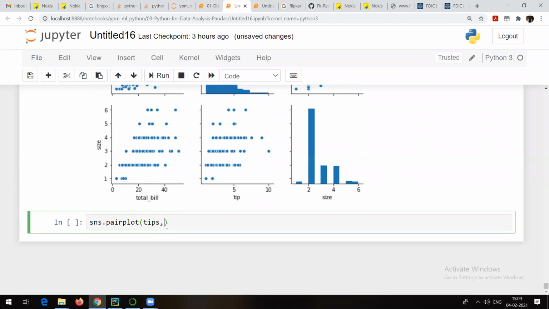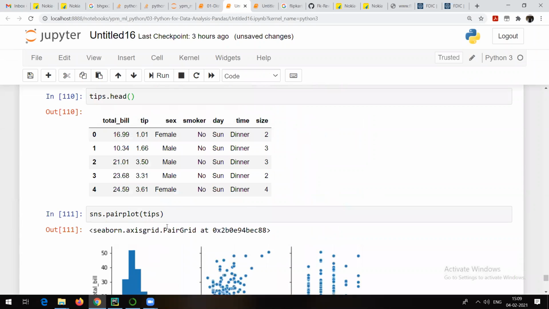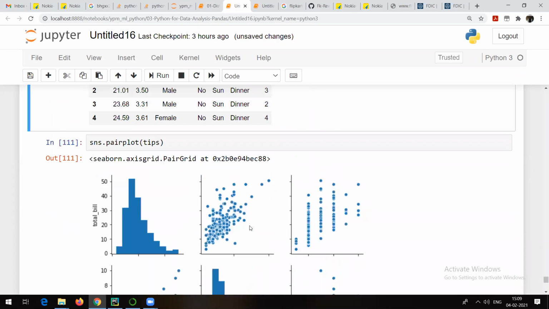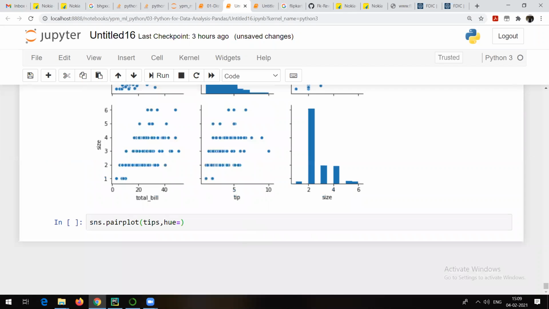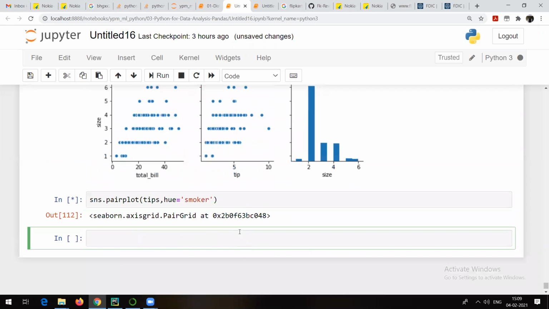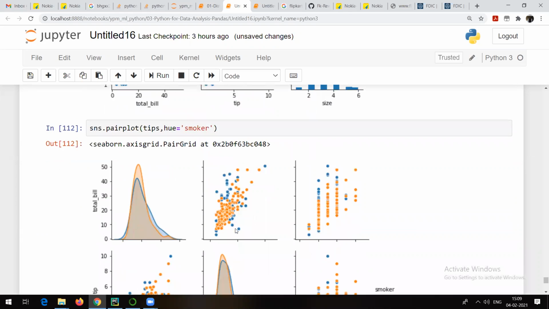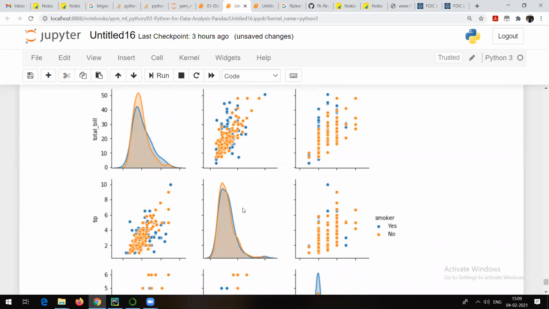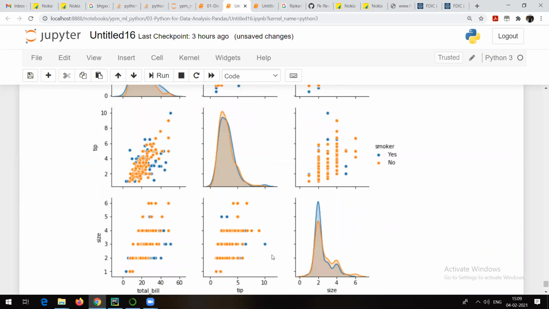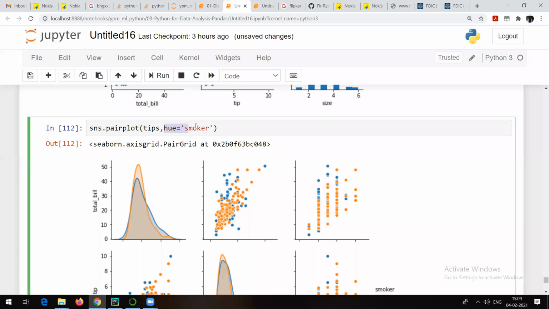But here I want to include categorical data. So there is something called hue. Now in our case, which are the categorical columns? You can say sex or smoker or day or time or size. Let's see smoker. So I want to see the same information, but by taking into consideration whether the person is a smoker or non-smoker. So I will just write hue is equal to smoker and then run it once again. Now I'll be able to see the same visualization, but this time in more detail with the help of the hue parameter.